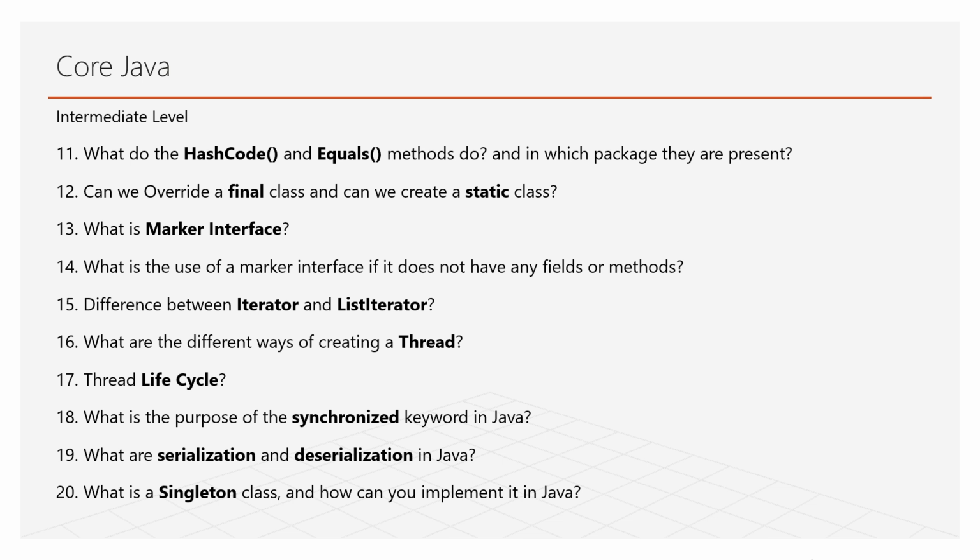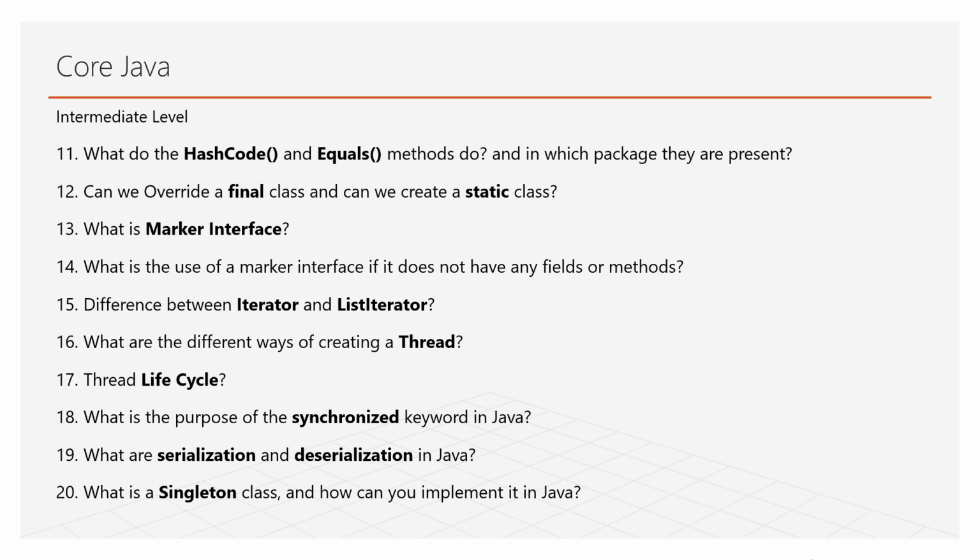Okay, what do the hashCode and equals methods do? And the follow-up question I have asked is, in which package are they present? These are present in java.lang.Object. Can we override a final class? No, we cannot override a final class. And can we create a static class? No, we cannot create a static class directly. We can create a static class as a nested class. We cannot make the main class static. What is a marker interface? A marker interface has no fields and methods. The follow-up question is, if it has no fields and methods, why do we use a marker interface?